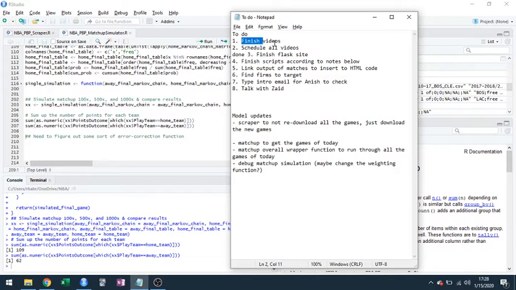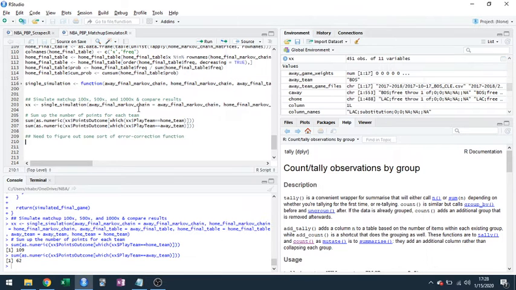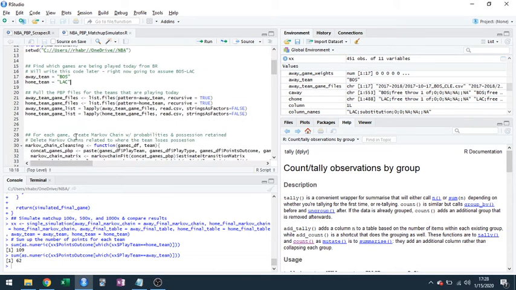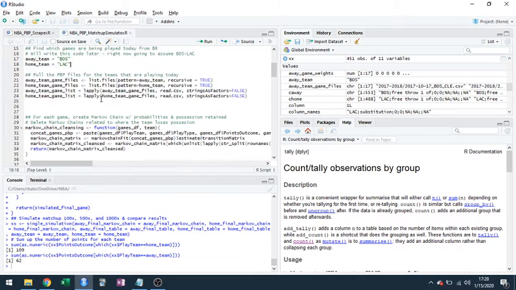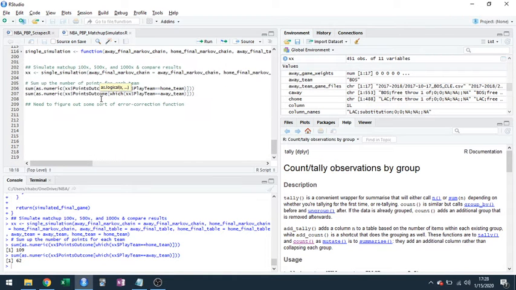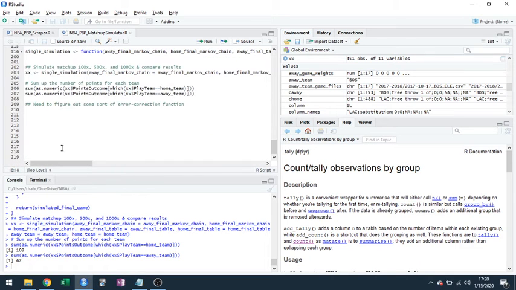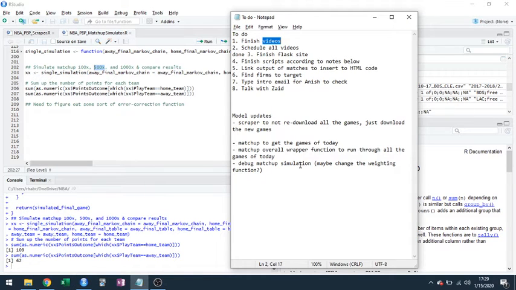So I'm going to finish doing all the videos. Basically, what that's going to entail is writing some code that will scrape what today's games are. I'll throw this entire thing into a big function that'll just loop for every single game of today. We'll actually move this all the way down to the bottom. We'll do the matchup 500, 1,000 times independently and look at the difference between two of the games.